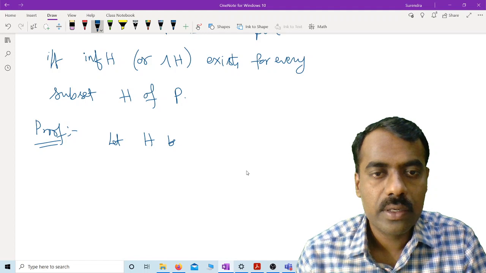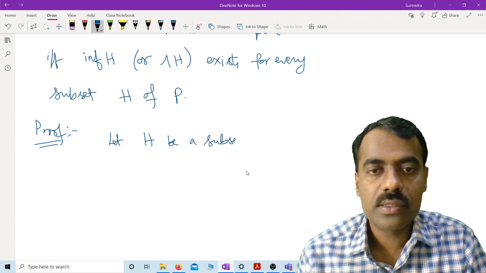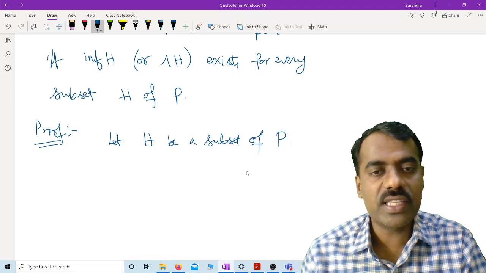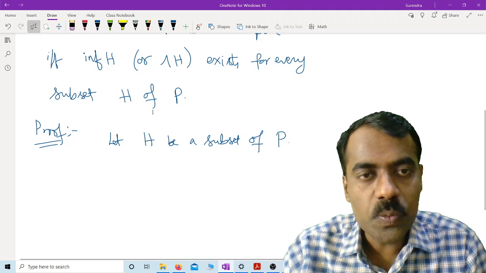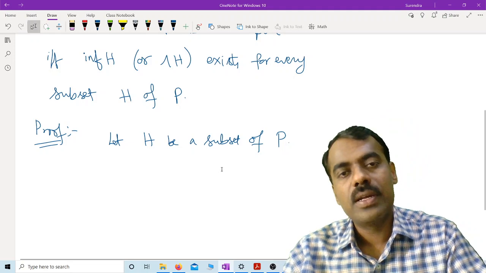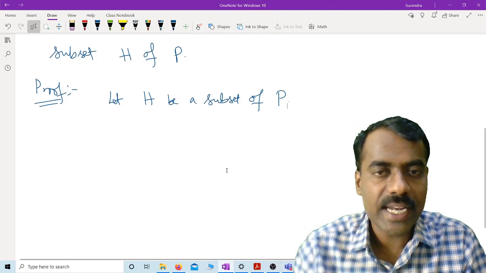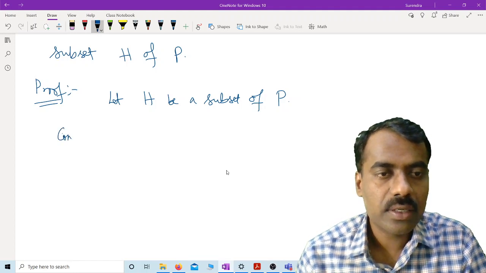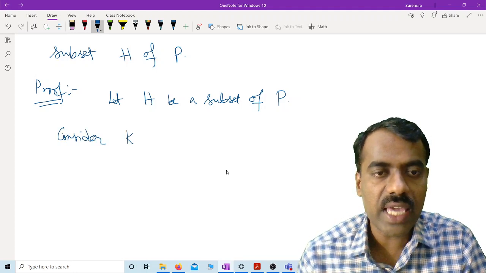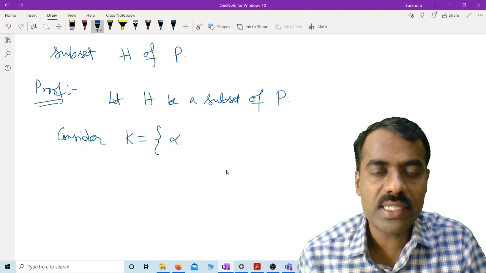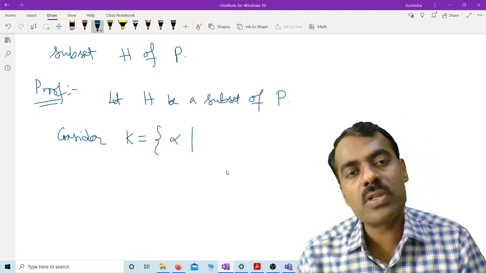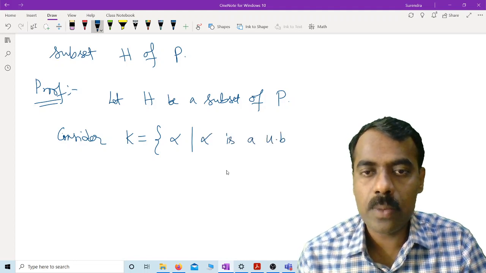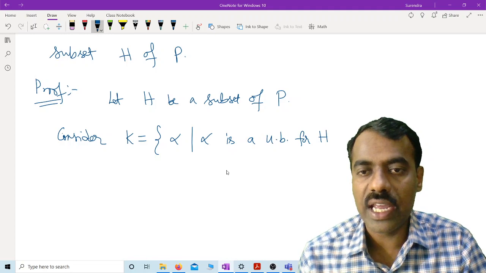Let H be a subset of P. We want to show that for this subset, the supremum of H exists. Therefore, it will become a complete lattice, right? To show that, consider the set K, which is nothing but all elements alpha which are upper bounds of this set H.